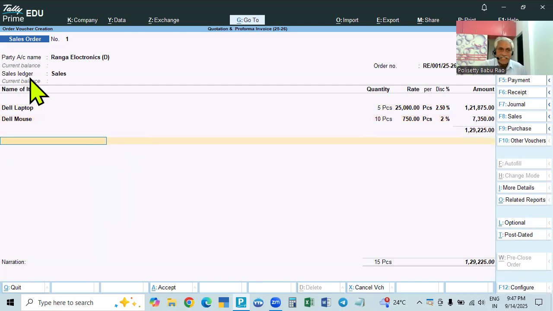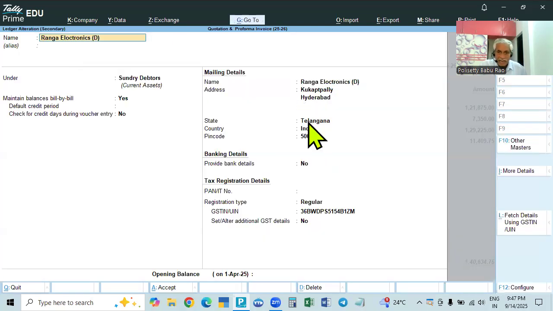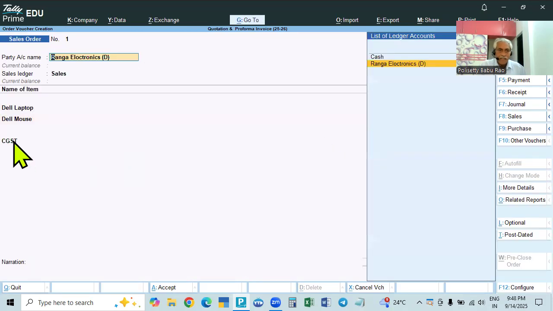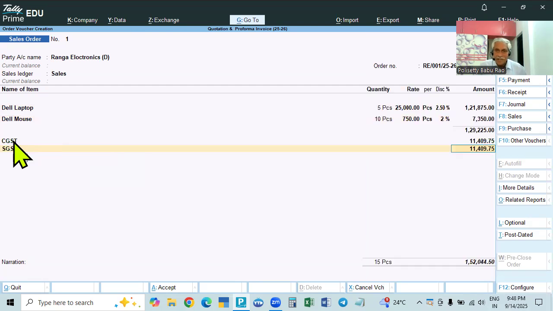In this case of quotation, tax rate need not be given. But if you give, no problem. So we'll give CGST, because he is from Telangana. See, he is from Telangana. That is why we are giving CGST. So it is calculated, and the SGST I already created.